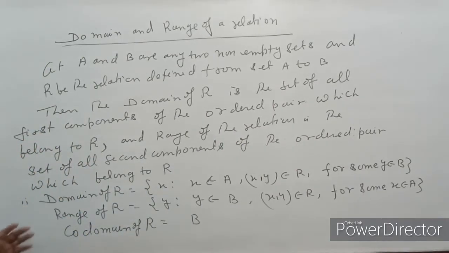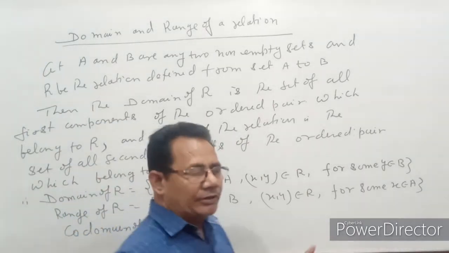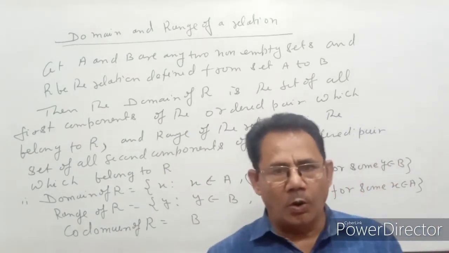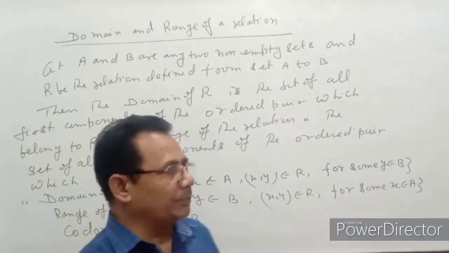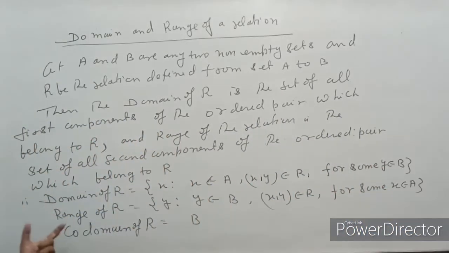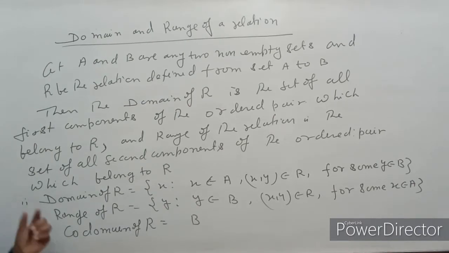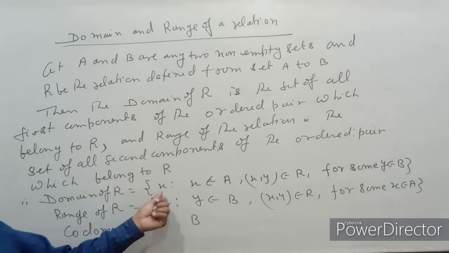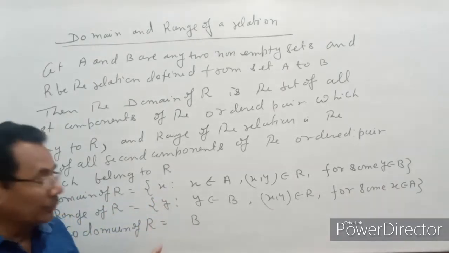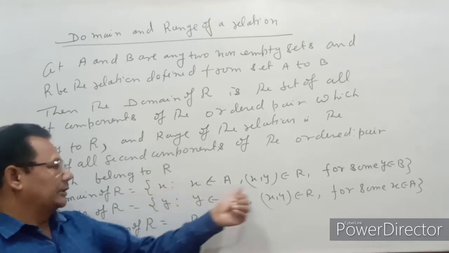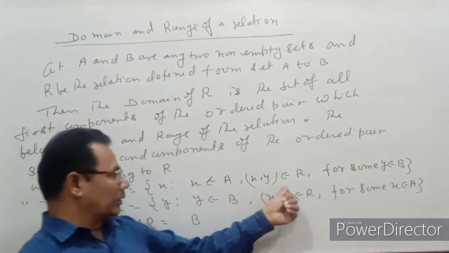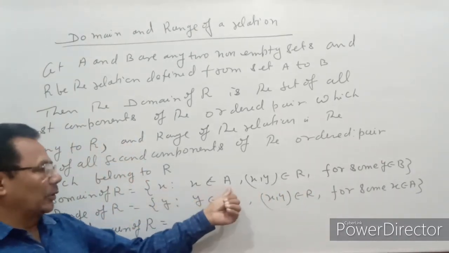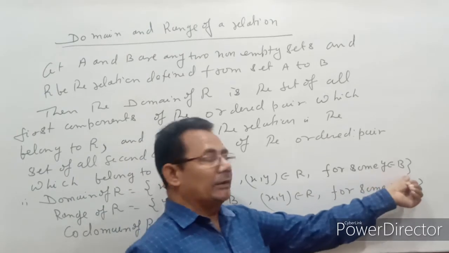And the range of the relation is the set of second components of all ordered pairs which belong to the given relation. So in short, we define the domain of R as the set consisting of those elements x, the first component of the ordered pair, which belong to R, and x belongs to A, for some y belonging to B.